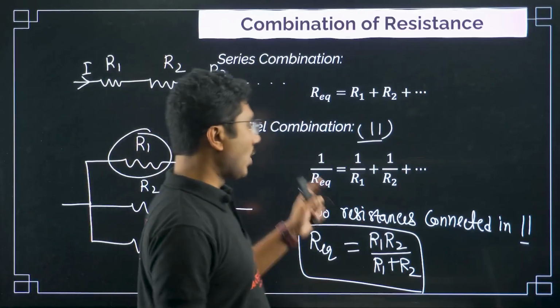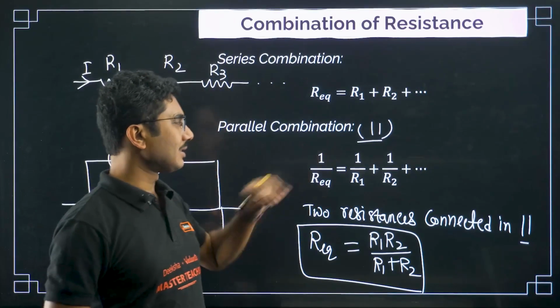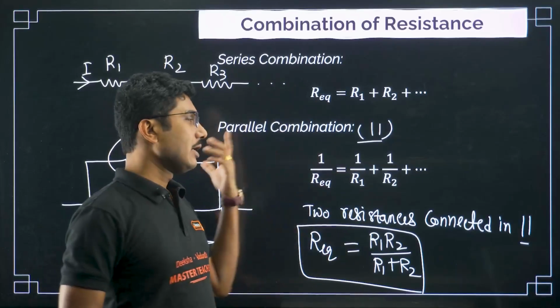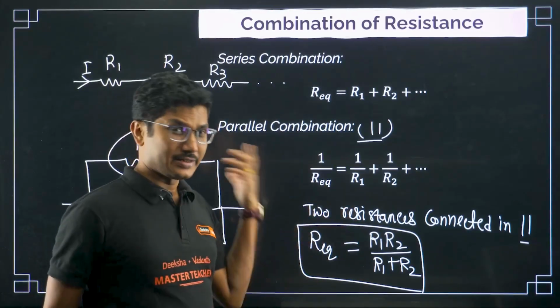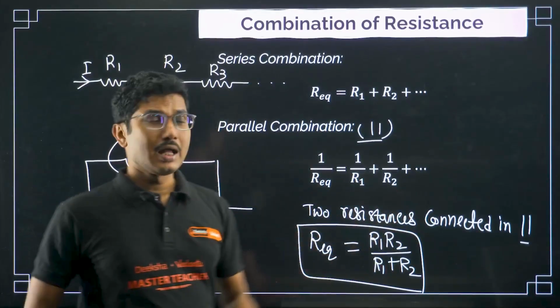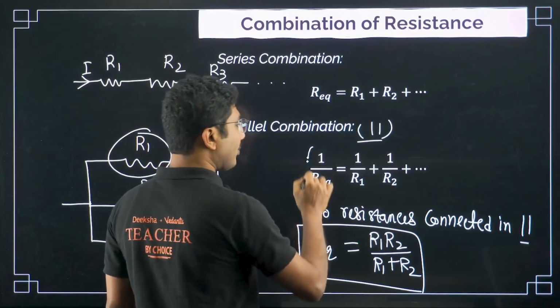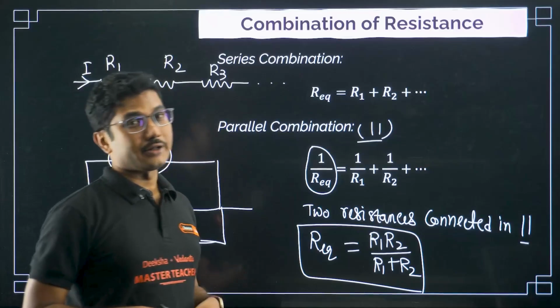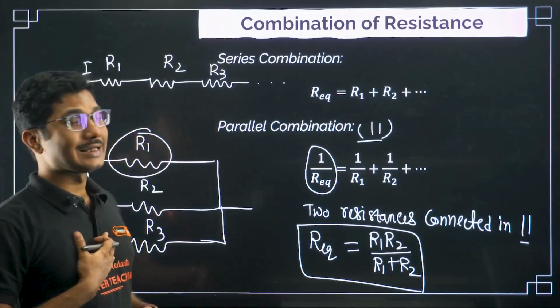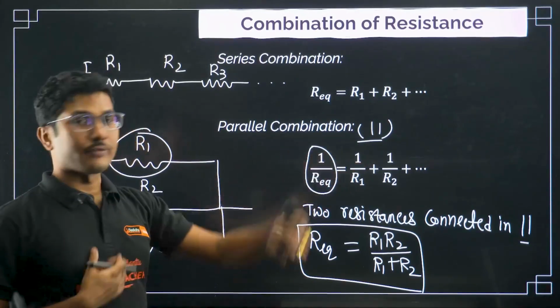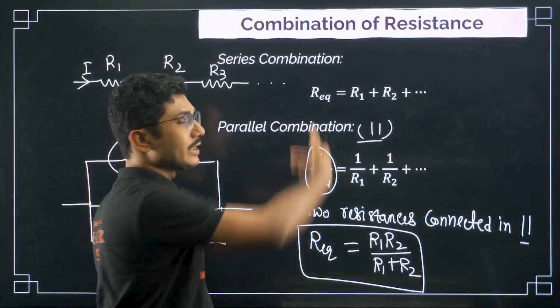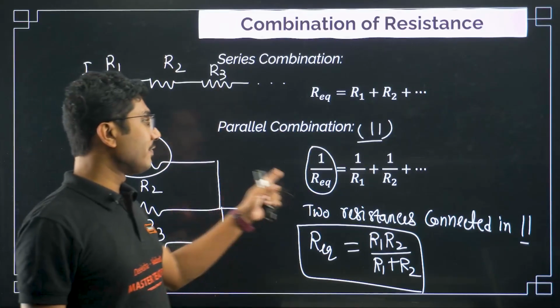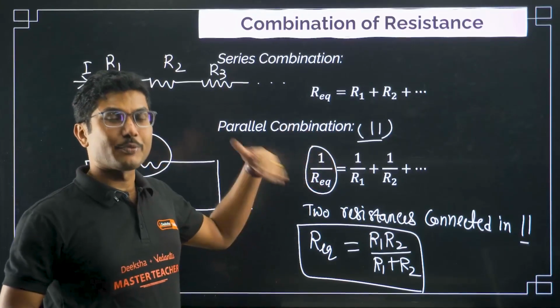Now one important point in this formula: if you face more than two resistances, three or four resistances connected in parallel, remember that this is 1 upon Req. I have personally seen students solve this question and then forget to take the reciprocal, because equivalent resistance will be the reciprocal of this.